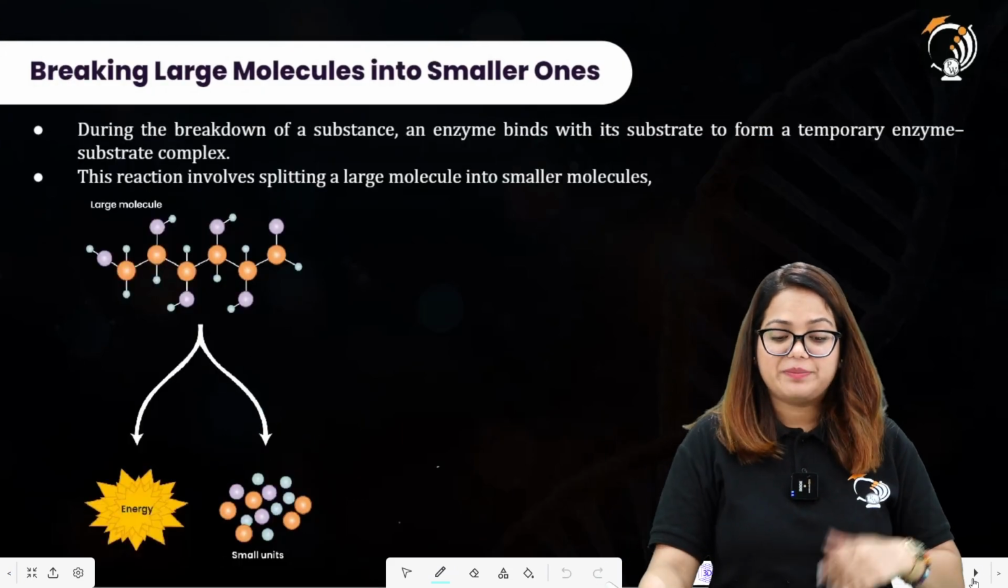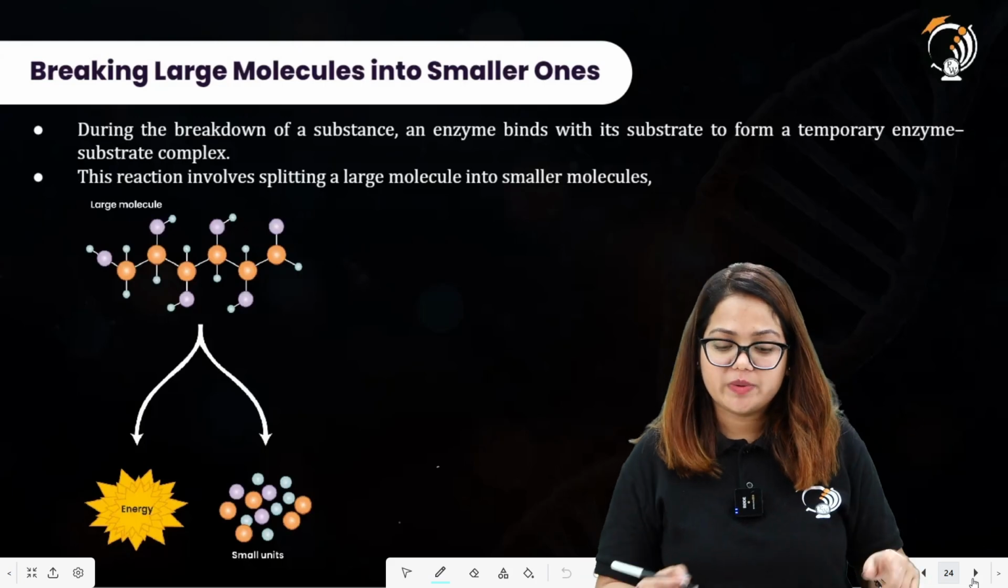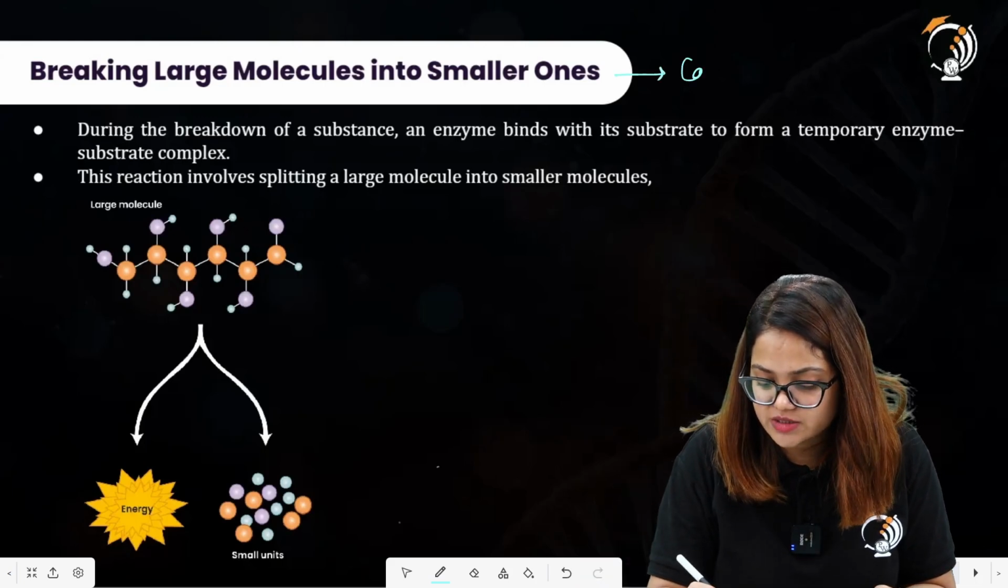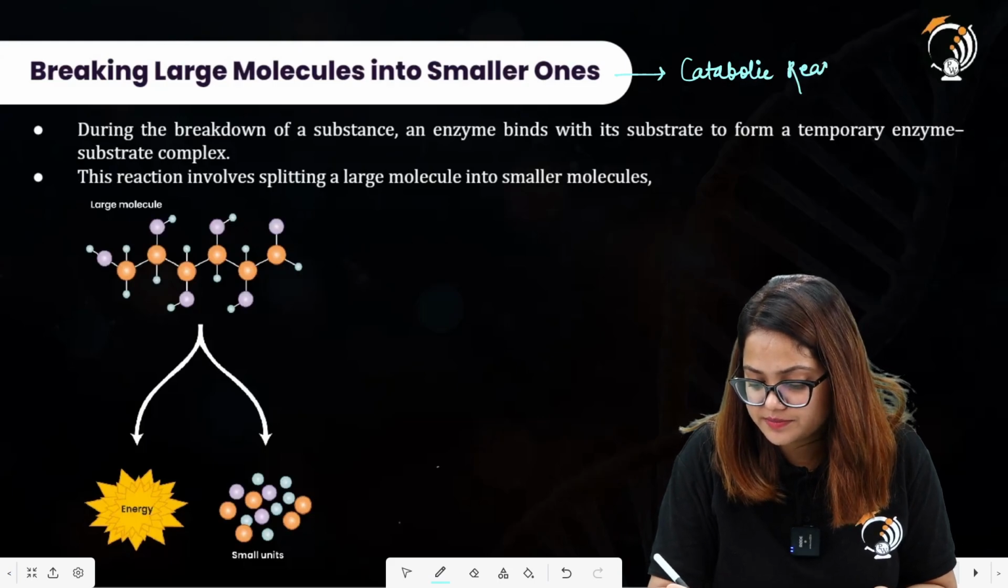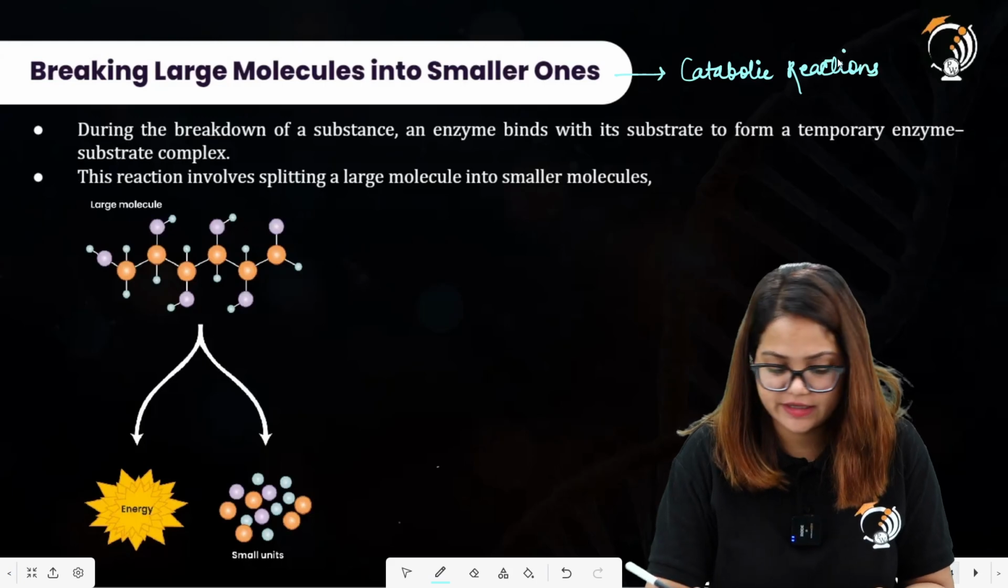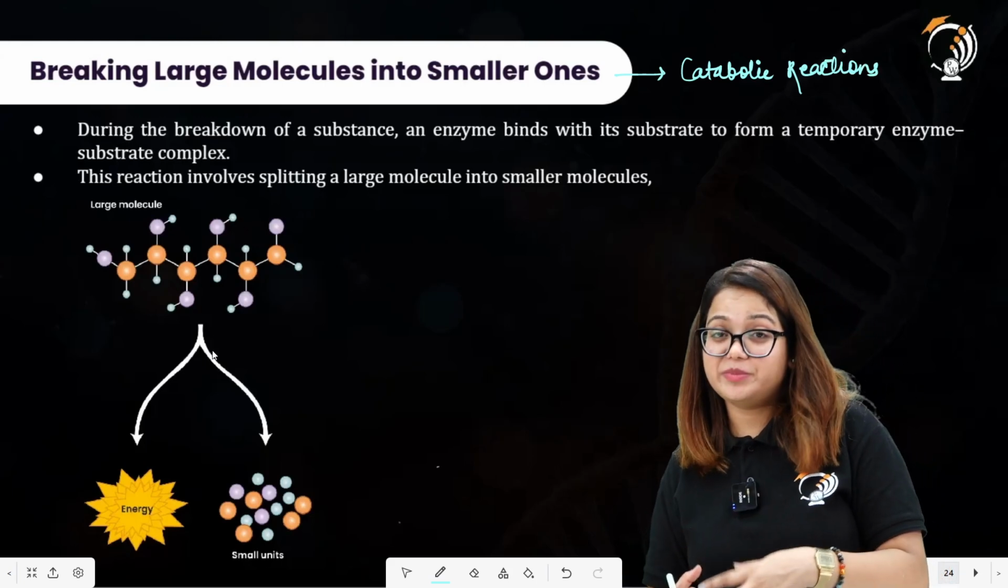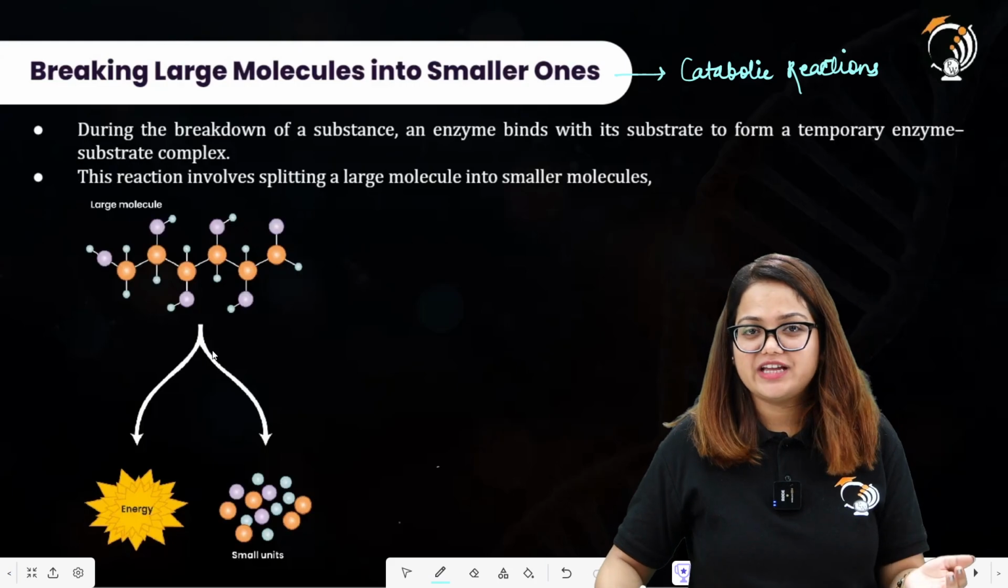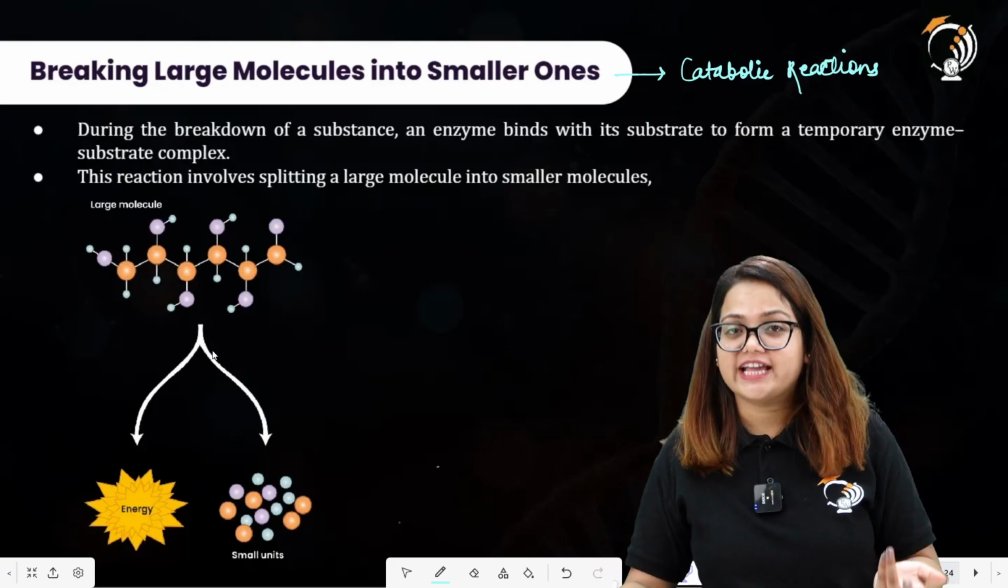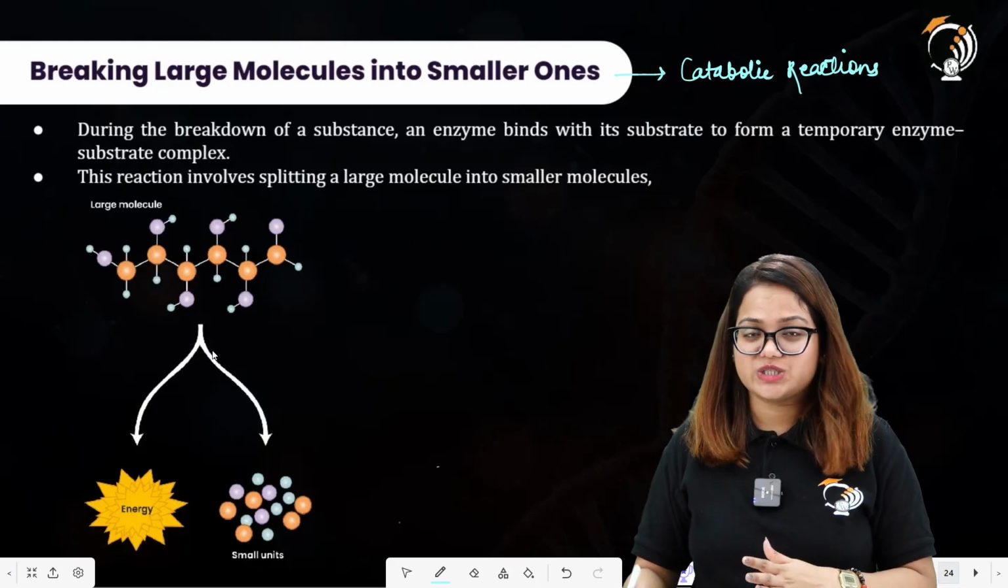Moving to the next slide. Breaking down large molecules into smaller ones refers to the catabolic reactions. Catabolic reactions. All right. The energy will be liberated in this case. In the anabolic kind of reaction, the energy was utilized, but in the catabolic reactions, the energy is liberated.